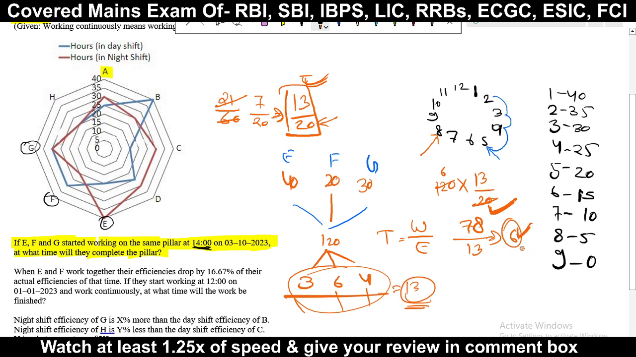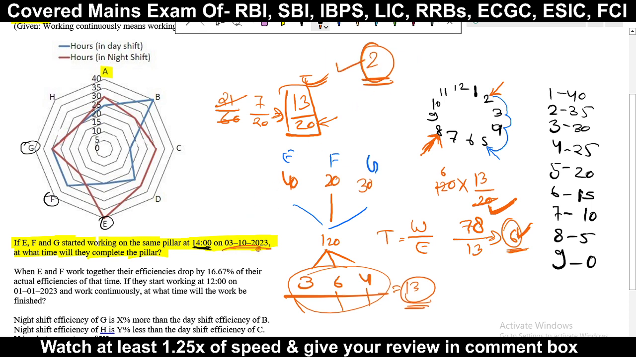Now just calculate at what time their work will complete. The night shift is going on, and they started at 8 o'clock. Night shift starts at 8 o'clock, and after 6 hours it will be 2 o'clock, meaning their work will complete at 2 o'clock at night. Okay, this we have calculated.